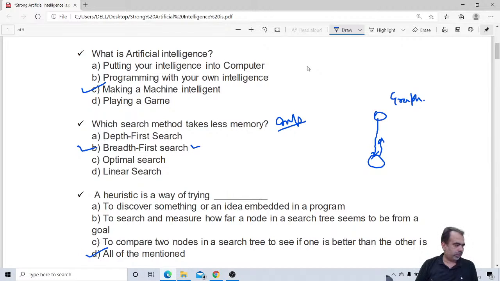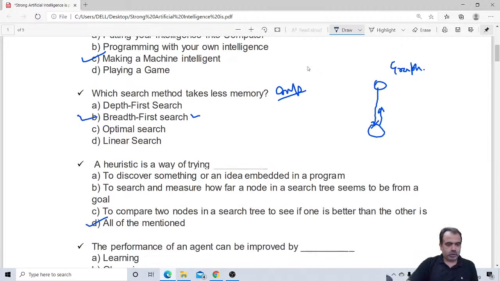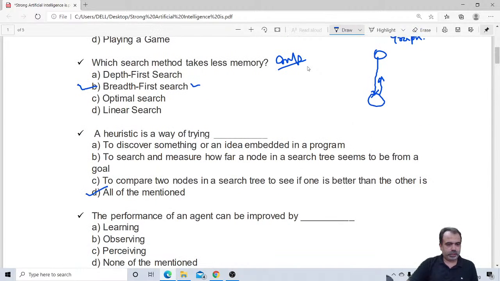Yeah, D is coming from all now. I think everybody agrees. Jaswant says D, Rahul Tanwar says D, and Saurabh also says D. So heuristic is a way of trying all. Yeah, inference means nishkarsh. Yes, we discussed this, Yashwant. So let me move towards the next question.